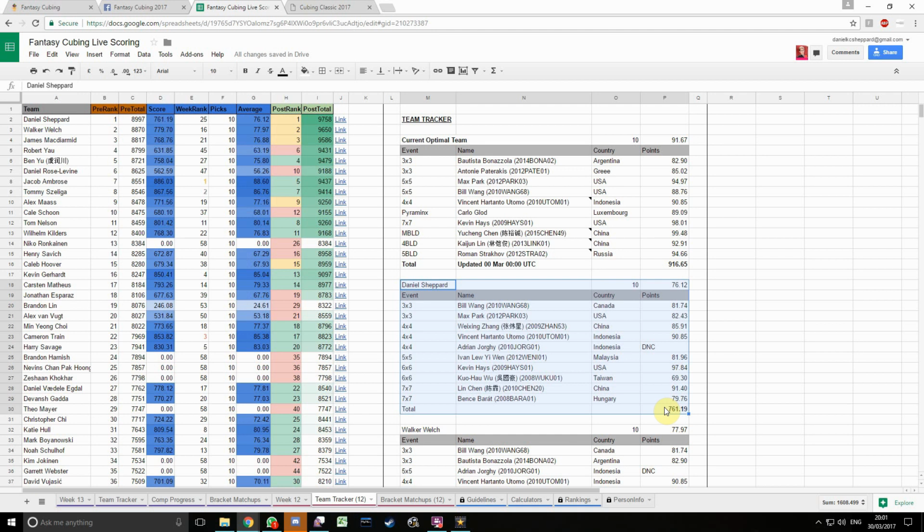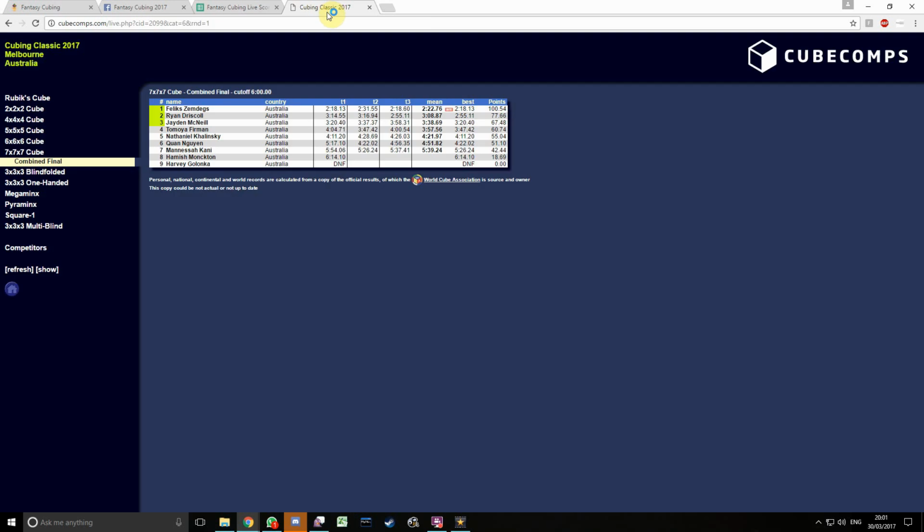We get most of our scores from CubeComps, and if you're on a desktop, you can add the Chrome extension. If you search for Fantasy Cubing in the Chrome store, you'll find an extension which adds a column to CubeComps, telling you what fantasy score they got.